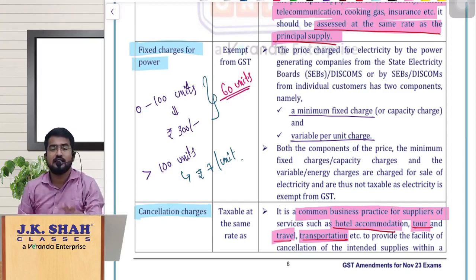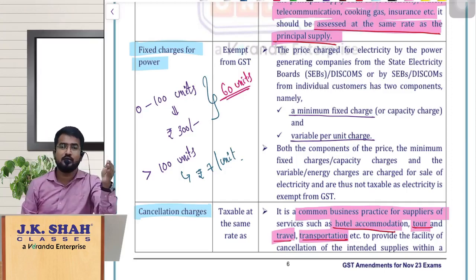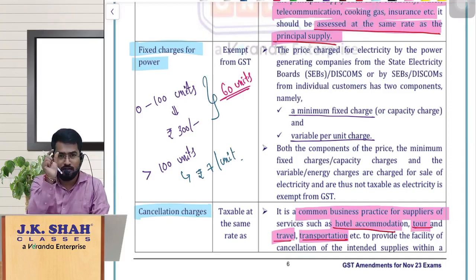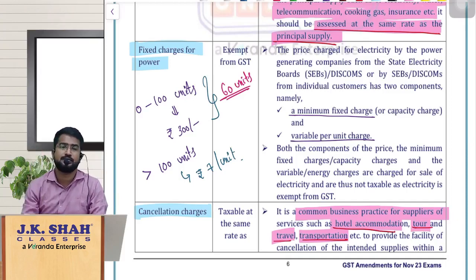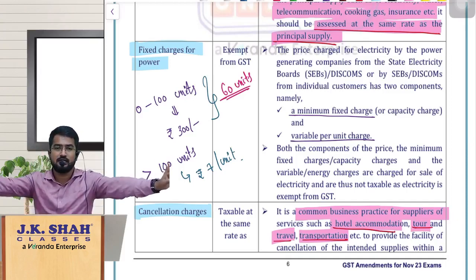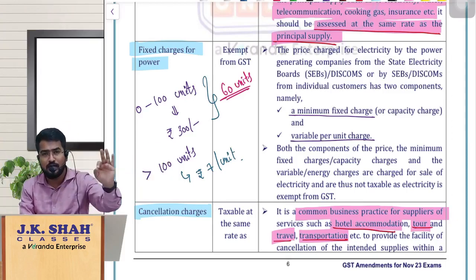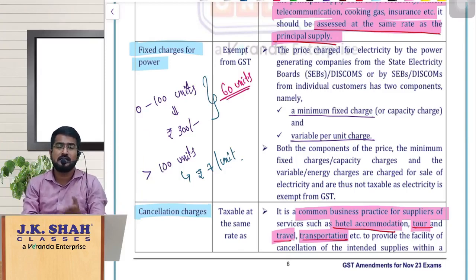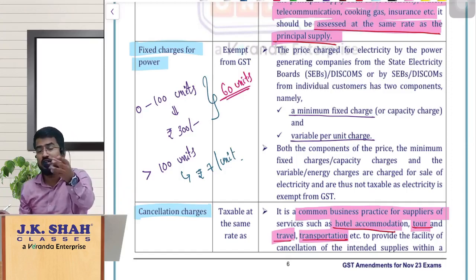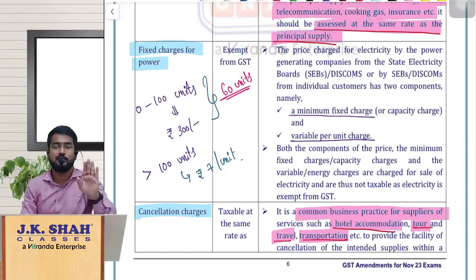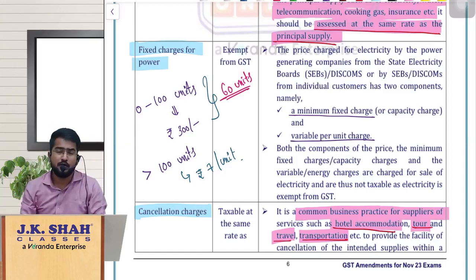So please understand, this is not how it works. They are supplying you electricity, they are charging consideration. Their fee, their consideration is fixed. Up to 100 units it is 300, that's all. So up to 100 units you pay me 300 is the consideration and the agreement for providing you the electricity. There is no tolerating that you are not using even 100 units, all that stuff. Their price is up to 100 units, pay me 300. After that, you pay me 7 rupees per unit.